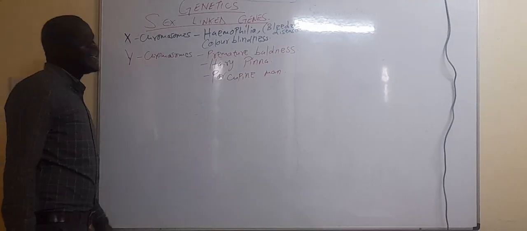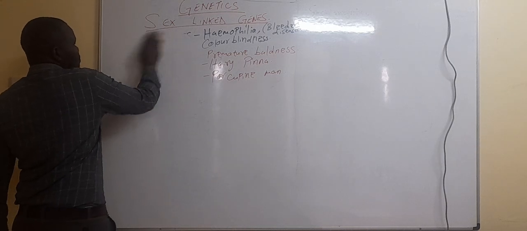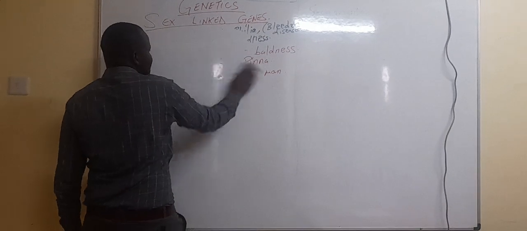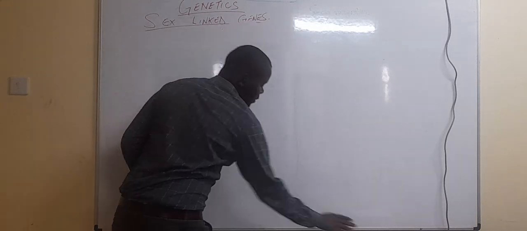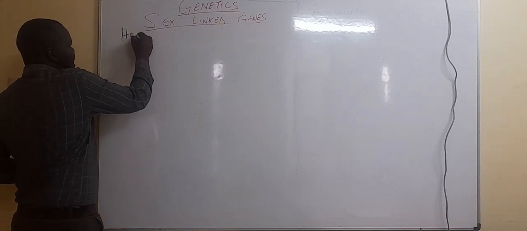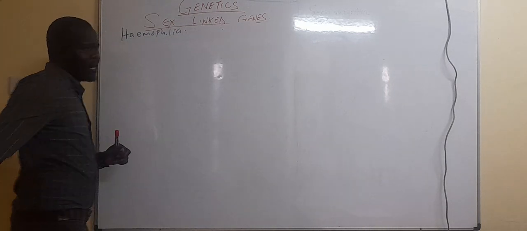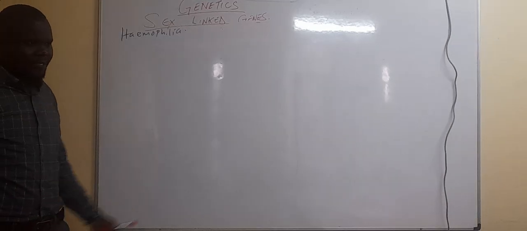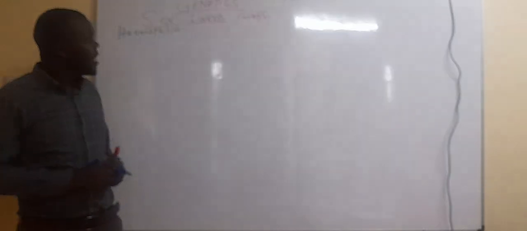Let's do some genetic crosses using these ones. We do the genetic codes. Let's do haemophilia. Let me give you maybe a question, but before that, I explain the genotypes.